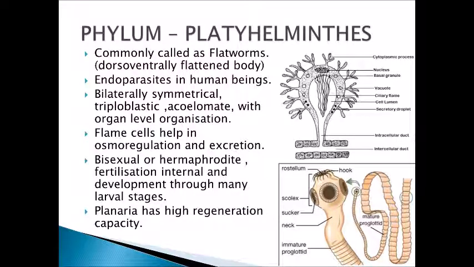Now, the next phylum is Platyhelminths. Commonly, these are called flatworms. The name is given because the body of these animals is dorso-ventrally flattened. So, that is why the name is flatworms. These are endoparasites in human beings. You know about the tapeworm, which is present in the human intestine. Here you can see the picture. This is the tapeworm organism, which is an endoparasite.